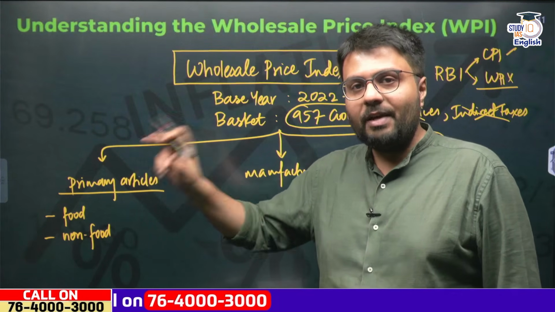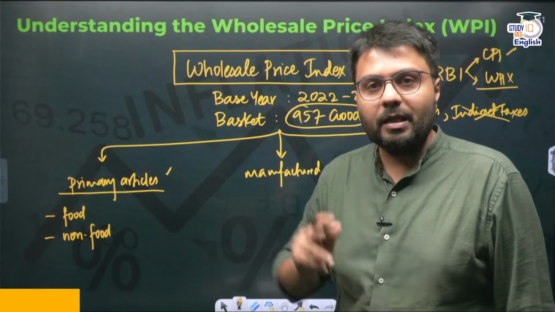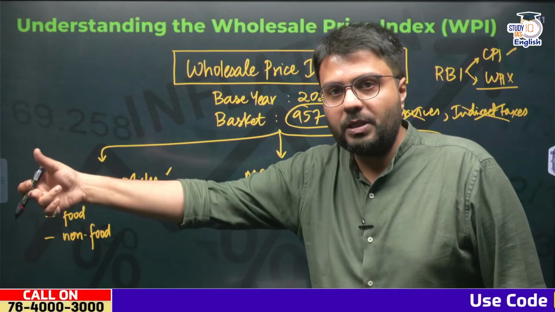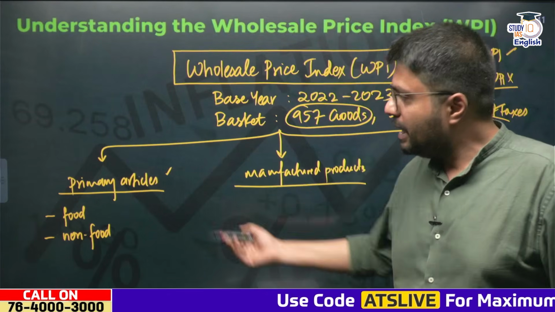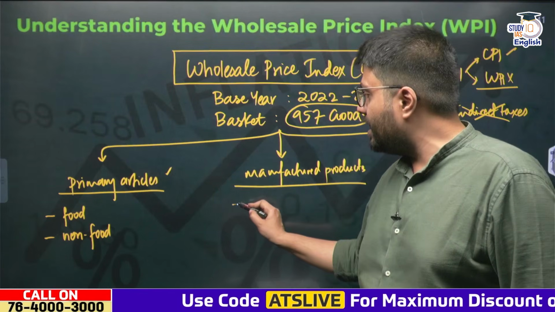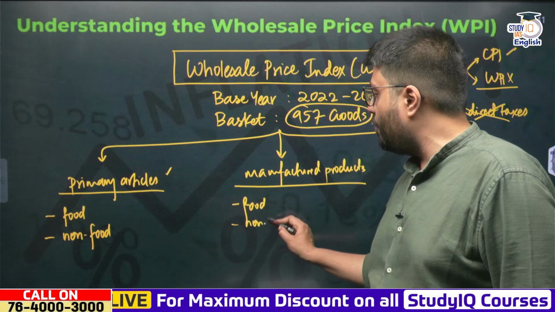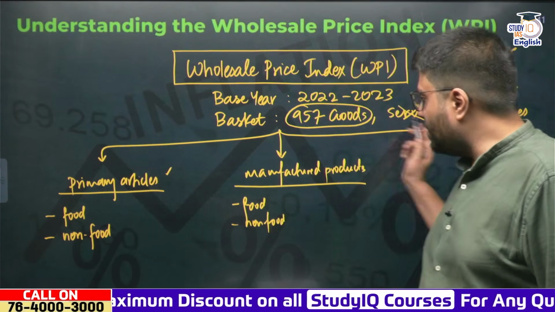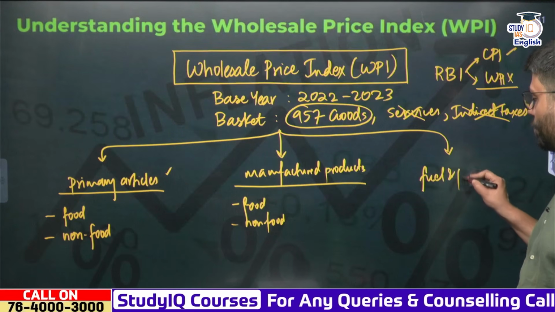So the price levels of potato would be calculated in the prices of primary articles, but when that potato goes into processing and becomes potato chips, it becomes a manufactured good. Similarly, just like primary articles, there are food manufactured products and there are non-food manufactured products. And the third category of goods are called fuel and power.